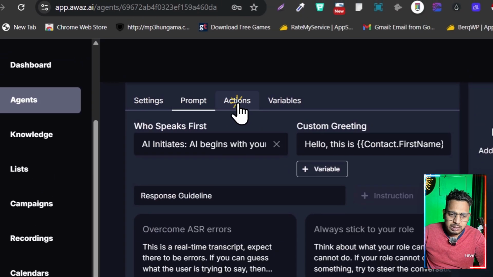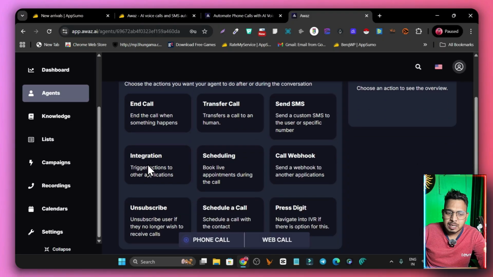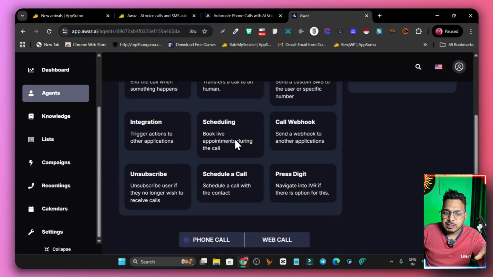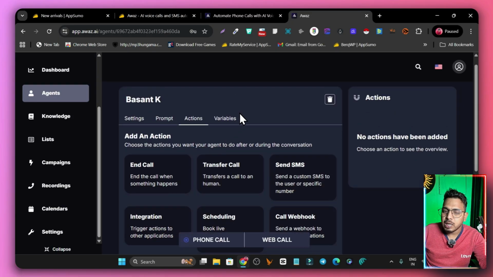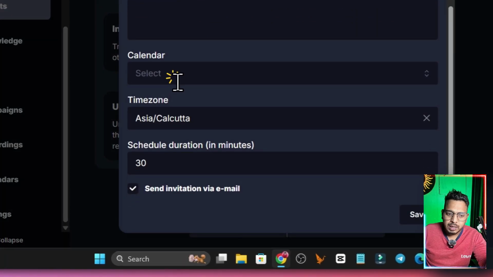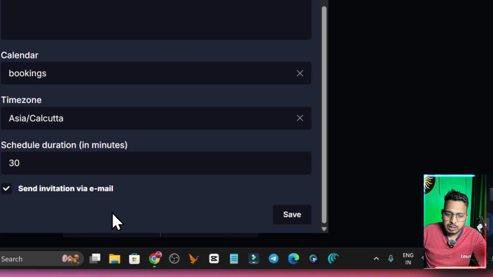Even the prompts, the actions and the variables. Under the actions you can see the actions we can use for automation. During the call I can set up transferring the call, sending an SMS, scheduling and booking a meeting. All the actions you have selected will show up here. For example, if on the call a customer asks me to book a meeting, I can create this automation, select the calendar here, and simply save it.